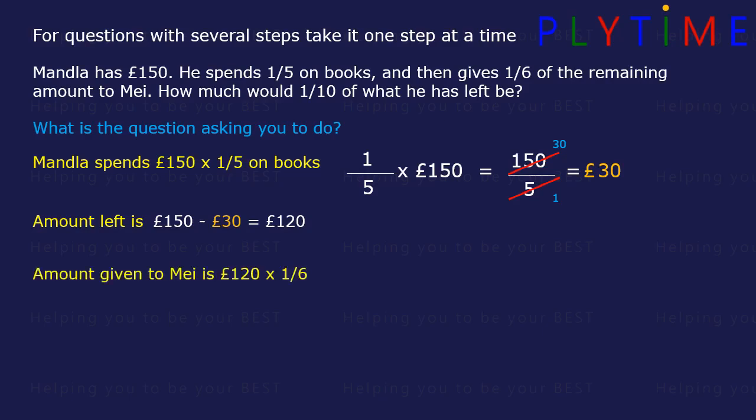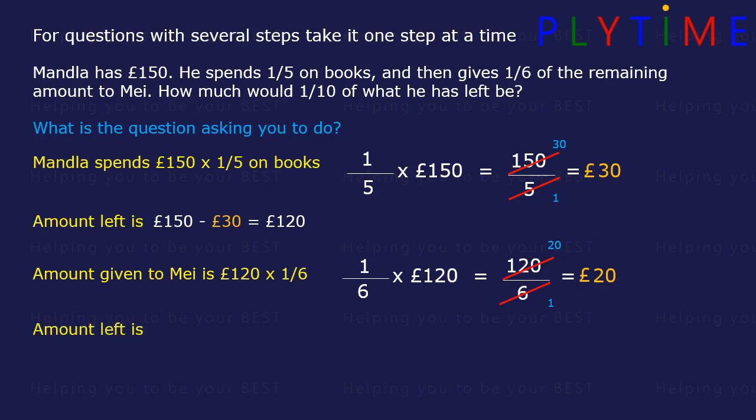He gives May 1/6 of £120. Let's work out that. 1/6 times 120. It's the same as 120 divided by 6. Divide the top and the bottom by 6. It's the same as 20 divided by 1, which equals 20. So he gives May £20. Don't forget the units.